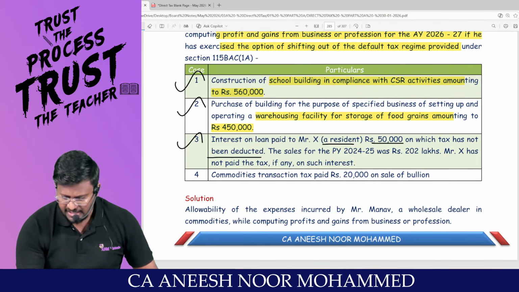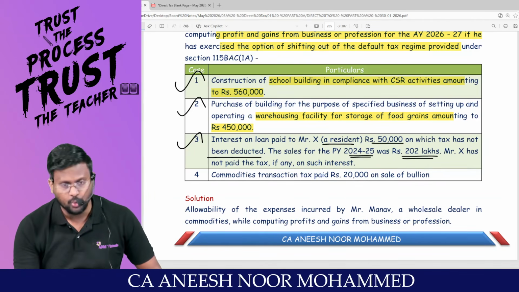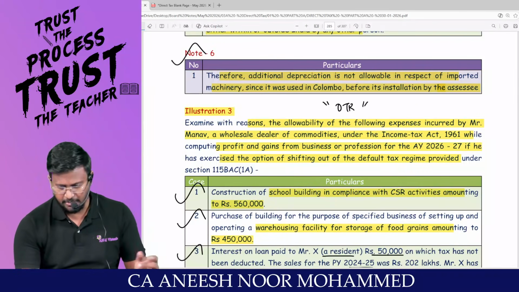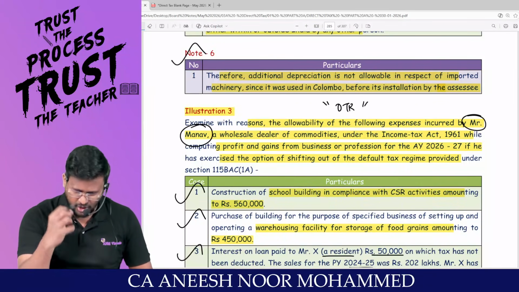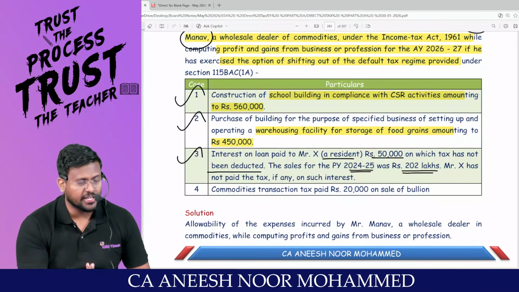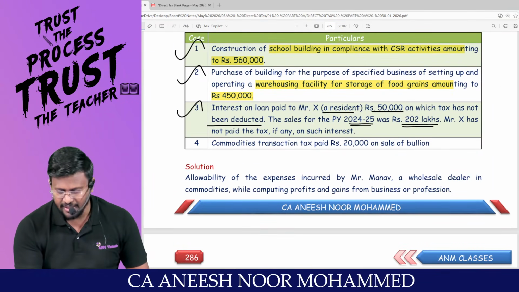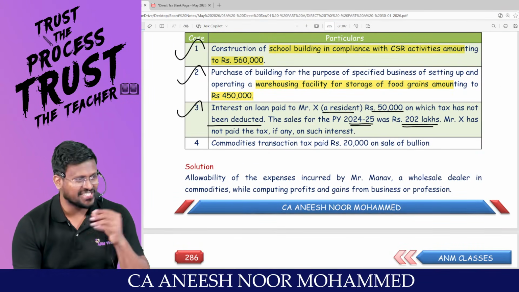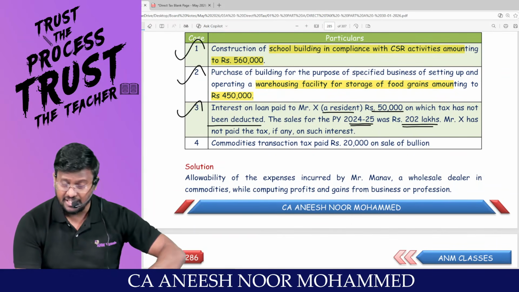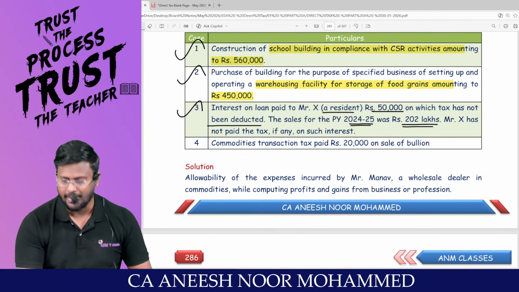The sales for the previous year 24-25, last year sales they are giving is 202 crores. Sir, in case of an individual or HUF, in the immediately preceding previous year, if the turnover does not exceed 1 crore in case of business or 50 lakhs in case of profession, that provision will not be applicable. Since in the immediately preceding previous year, business turnover exceeds 1 crore, that benefit will not be applicable. He is liable to deduct TDS. No TDS has been deducted. 30% of the expense debited to P&L account should be added back.